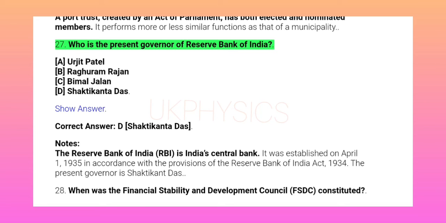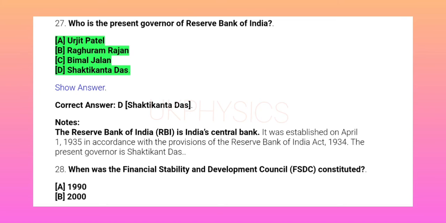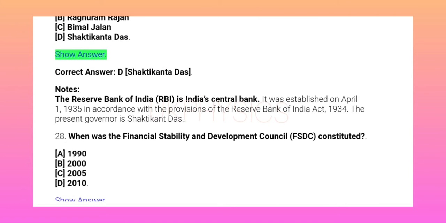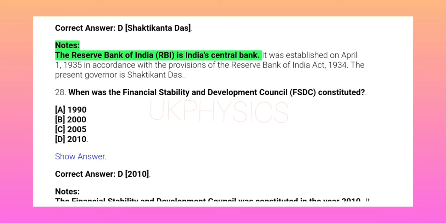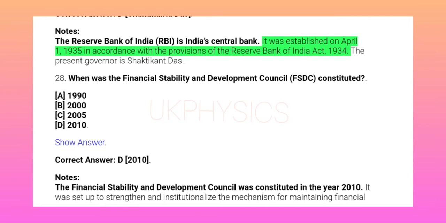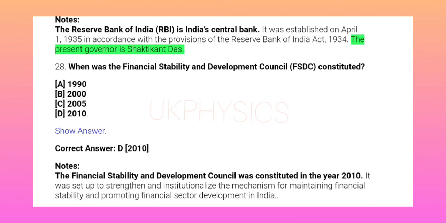27. Who is the present Governor of the Reserve Bank of India? A. Urjit Patel. B. Raghuram Rajan. C. Bimal Jalan. D. Shaktikanta Das. Show answer. Correct answer D. Shaktikanta Das. Notes: The Reserve Bank of India, RBI, is India's central bank. It was established on April 1, 1935 in accordance with the provisions of the Reserve Bank of India Act, 1934. The present governor is Shaktikanta Das.